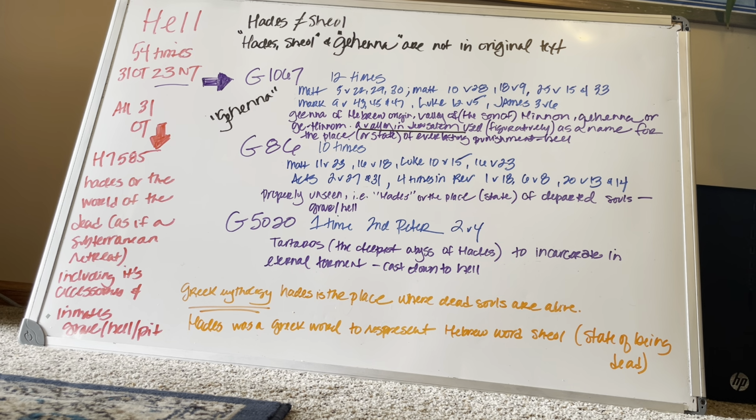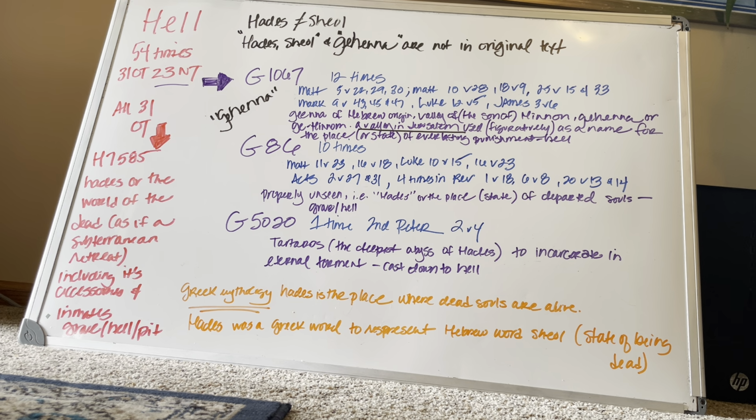And then we have 10 times that it comes from G86. And I have those in the blue again. 4 of those are from Revelation, which is very, very interesting. But it means properly unseen, i.e. Hades, or the place, state of departed souls, grave, hell, place, state of being dead. And then one time it's from G5020, and that's in 2 Peter 2 verse 4. We're going to look at that.